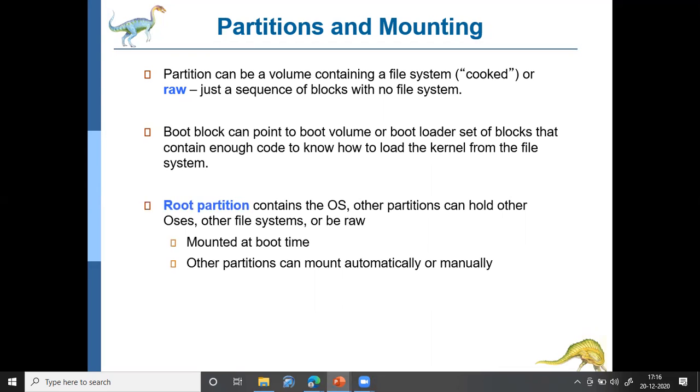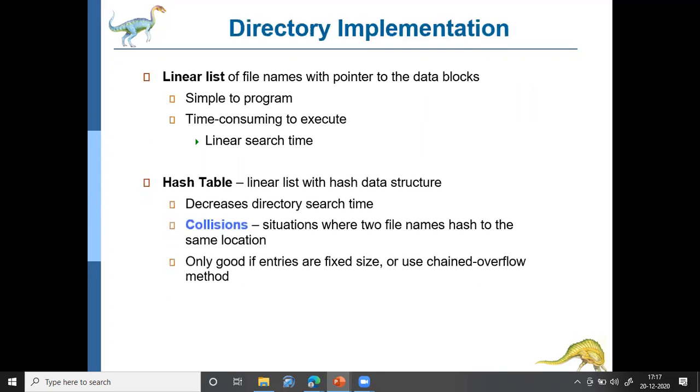And there is something called the root partition, which contains the operating system, and there are other partitions. The root partition will hold the operating system, and the other partitions can hold other information. For example, in Windows, normally the operating system is loaded in the C drive, so you can call the C drive the root partition. The other partitions are used for storing other data, which are user data.